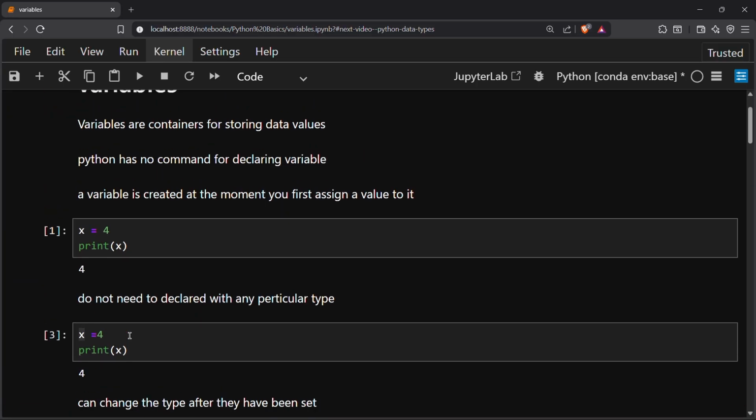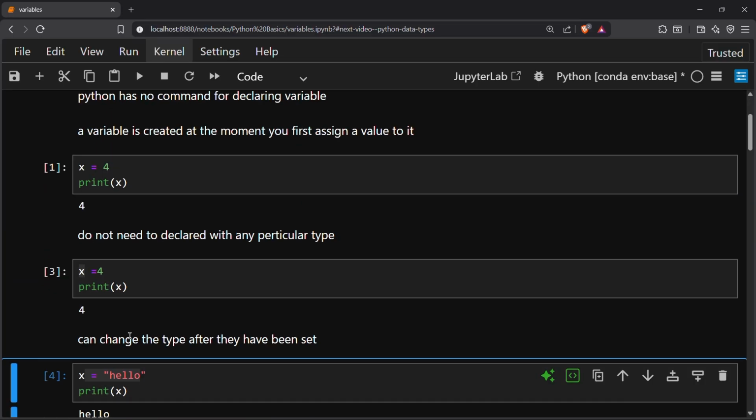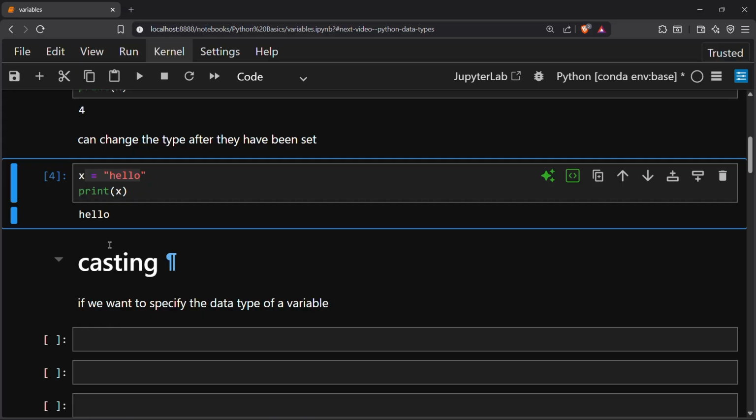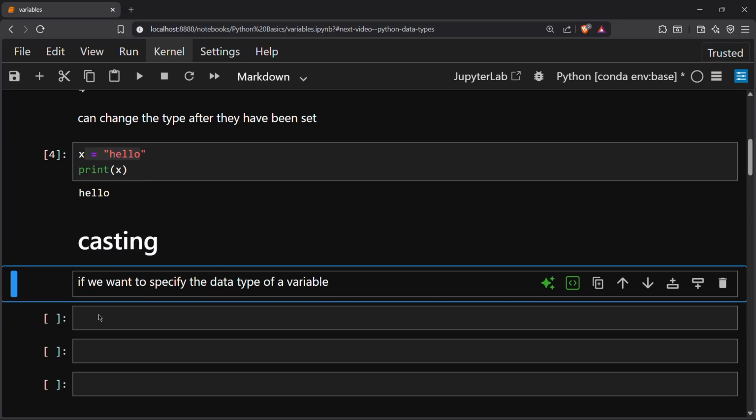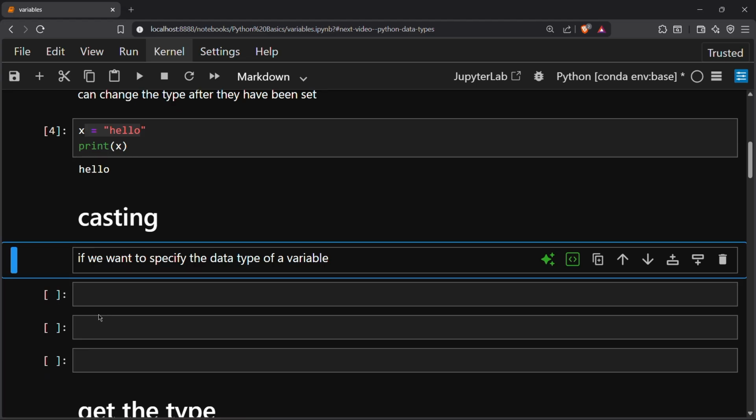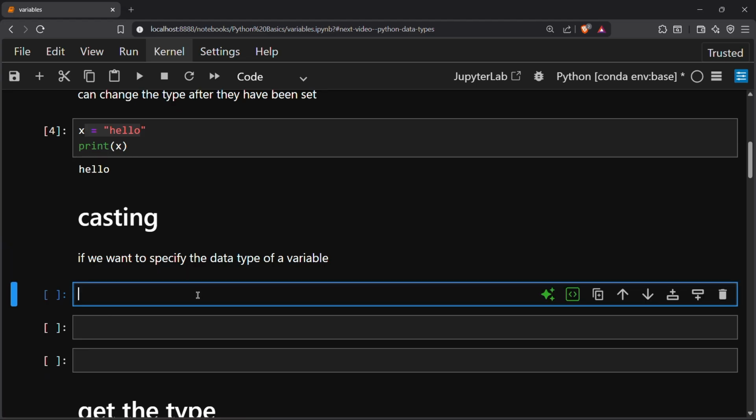This is the basic thing about variables, and now we are moving to casting. If you want to specify the data type of a variable, see, if I am creating a variable x equal to something like 5, this is our normal variable.